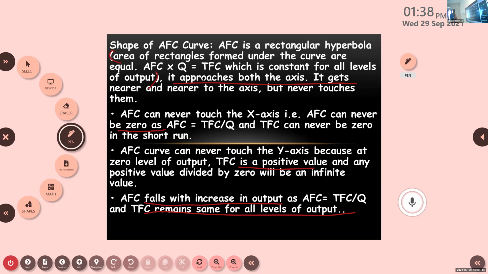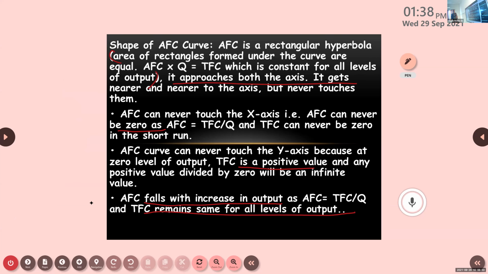Okay, Kevin, can you tell the second feature? Vinay? AFC can never touch the x-axis. Why is it so? AFC can never be 0. AFC is equal to TFC by Q. TFC can never be 0 in the short run.